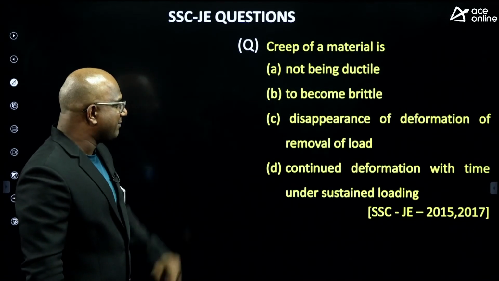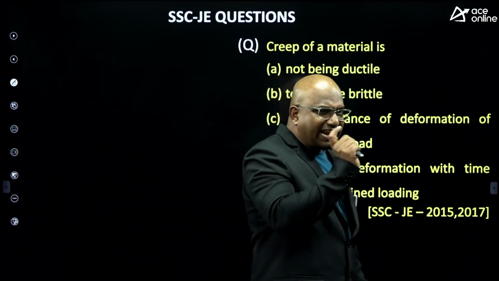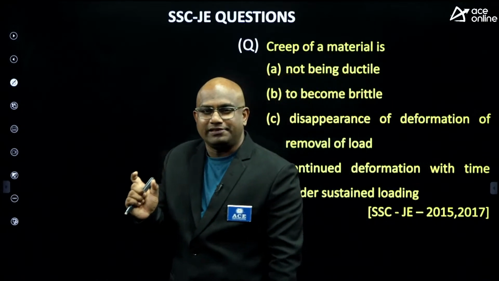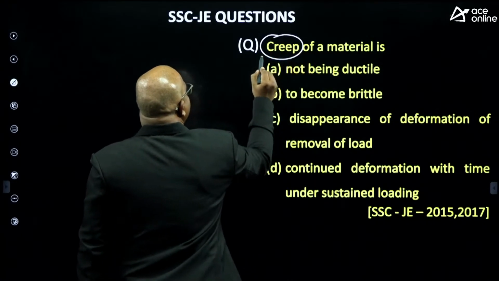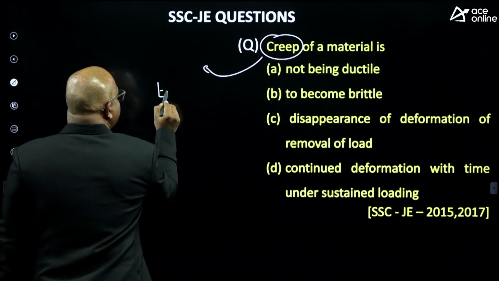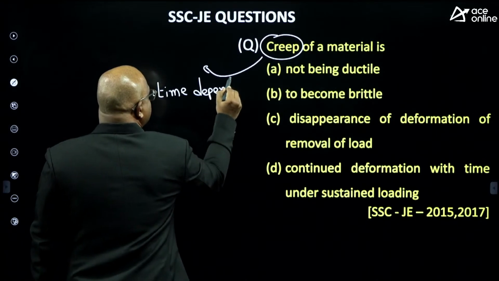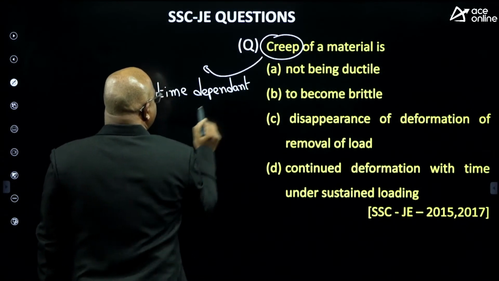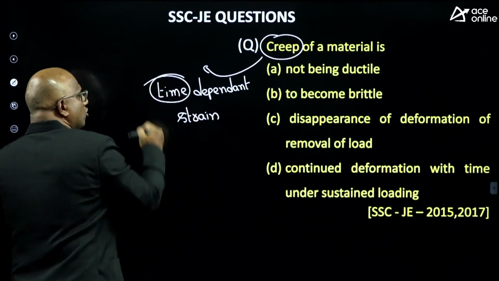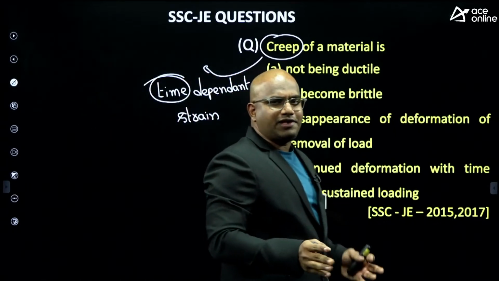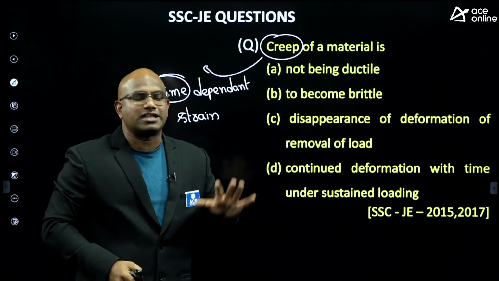Next, creep. Based on the property of creep, they have given questions multiple times. So whenever you hear the word creep, remember only one keyword here. Creep means time dependent strain. Time dependent strain. Apart from all other mechanical properties, only creep is a function of time t, guys. That's why you can easily eliminate the other options.